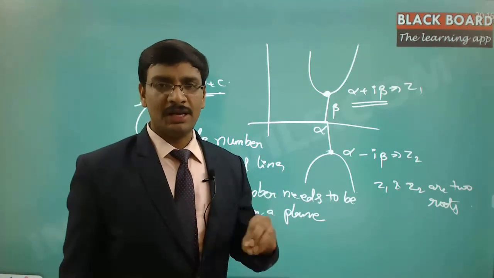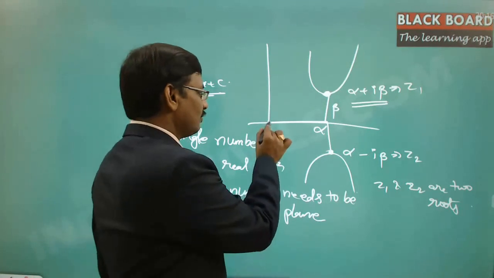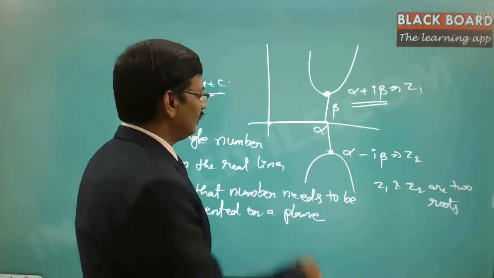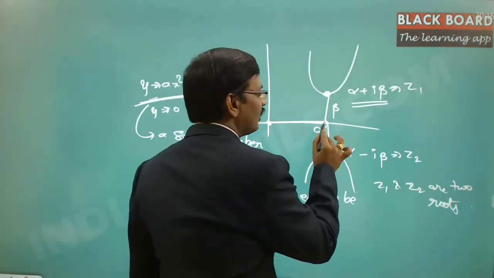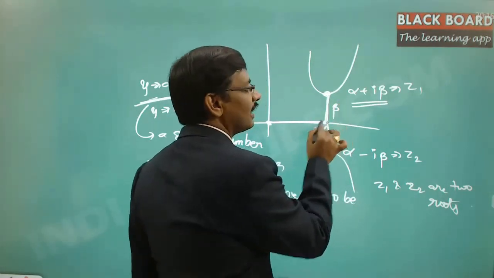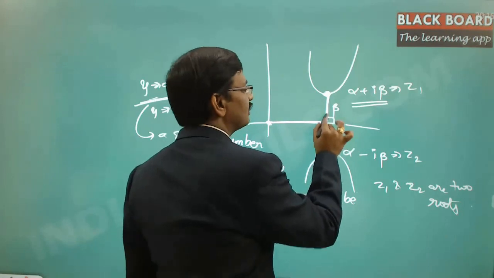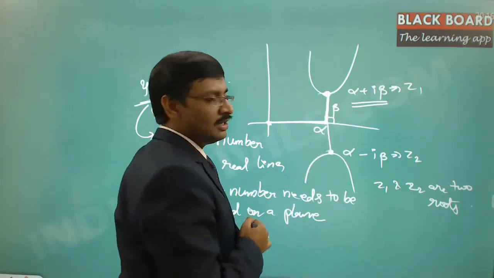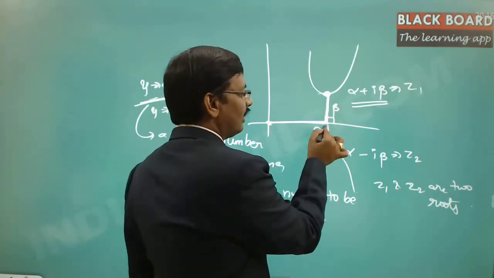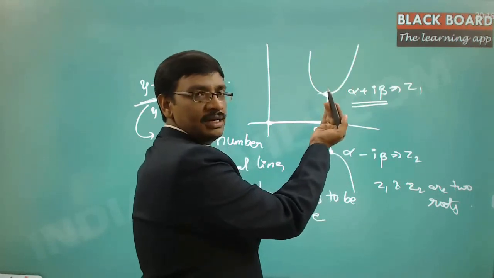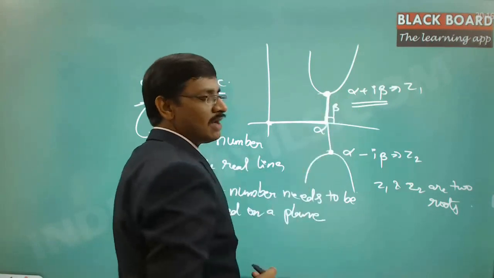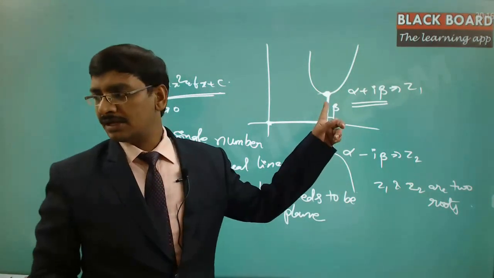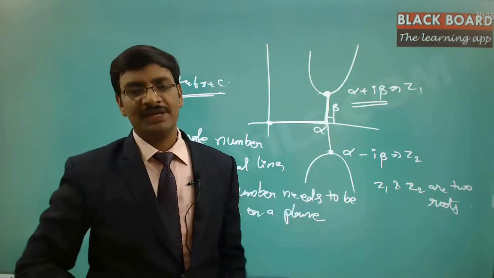Now to represent it on a plane, obviously from this particular origin, you need to travel in this direction till this point, and you need to travel again by taking an angle of 90 degrees in the anti-clockwise direction, and then it will travel to this particular point. So here alpha, and with an angle of rotation of 90 degrees in the anti-clockwise direction, and then travel for a distance of beta, there you will notice the solution. That is as if like this way.